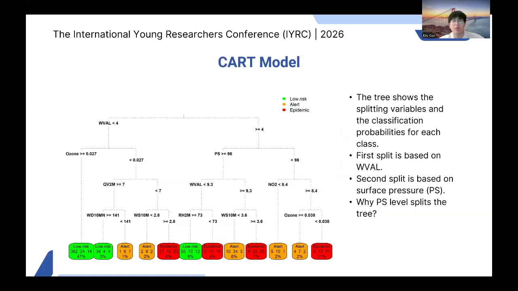So when we used the CART model, we actually had some interesting findings. The selected tree, as you can see in the picture, shows the splitting variables and the classification probabilities for each class. The first split was based on W-val, which is to be expected, with observations below 4 being further classified by ozone. For observations with the W-val greater than or equal to 4, however, the second split is based on surface pressure, with a cutoff of 98 kilopascals. So why does surface pressure split our tree?